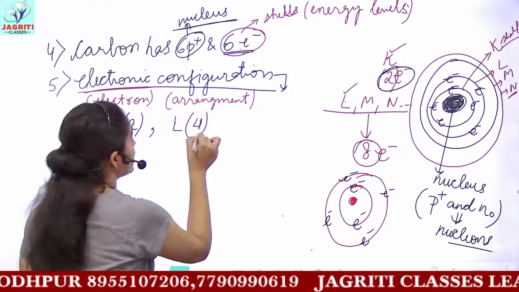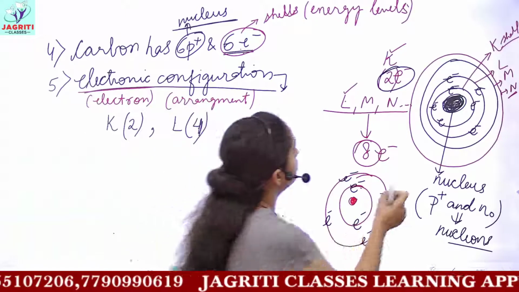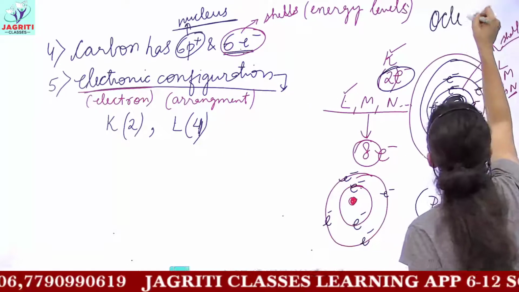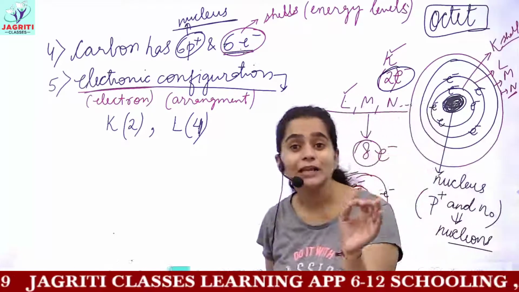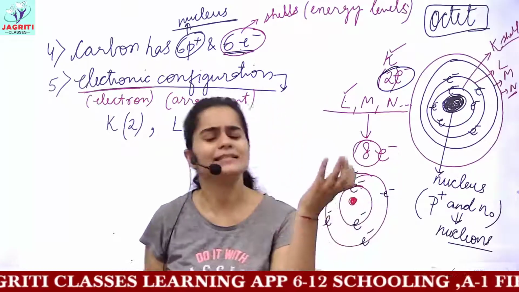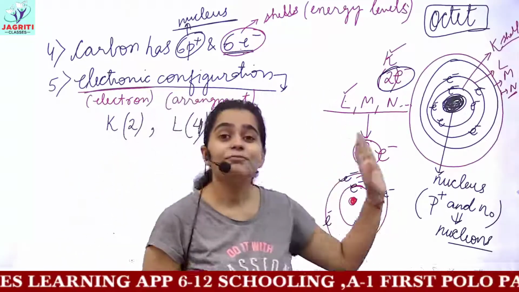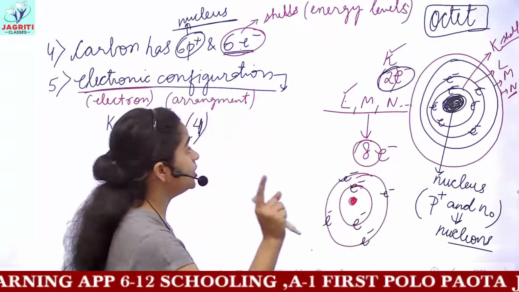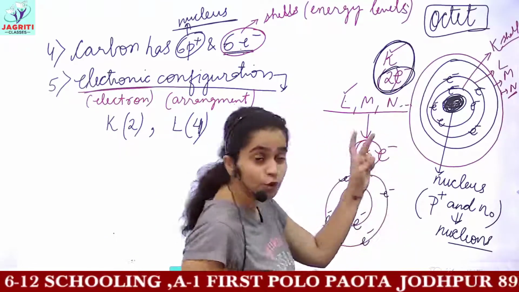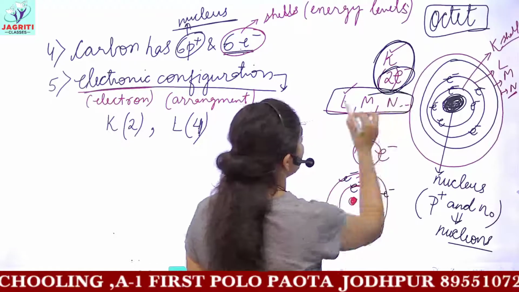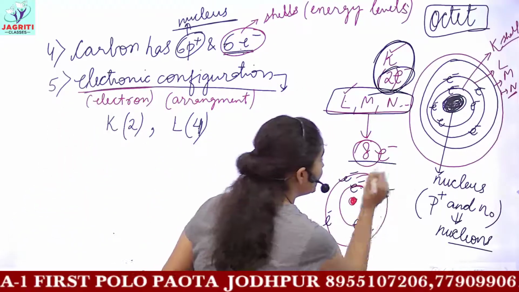Now you know a rule which is called the octet rule. The octet rule states that for any atom to be stable, or to exist independently, the arrangement of electrons in the K shell should be a maximum of 2, or in the remaining shells or the outermost shell, the maximum number of electrons present should be 8.